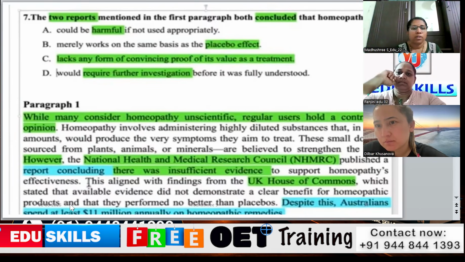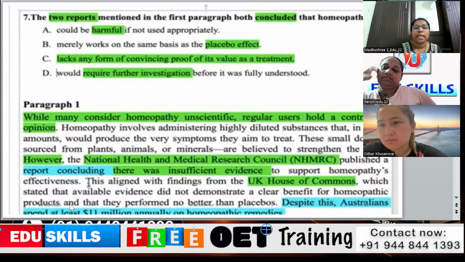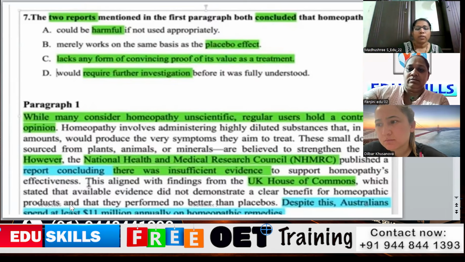And these small doses are sourced from plants, animals, and minerals. Like from where the medicines are made. So from the plant source or the animal source or any other minerals they have used. That is believed to strengthen the body. Okay, so the medicines are prepared with the use of plants, animals, or minerals. They are the source for the medications.